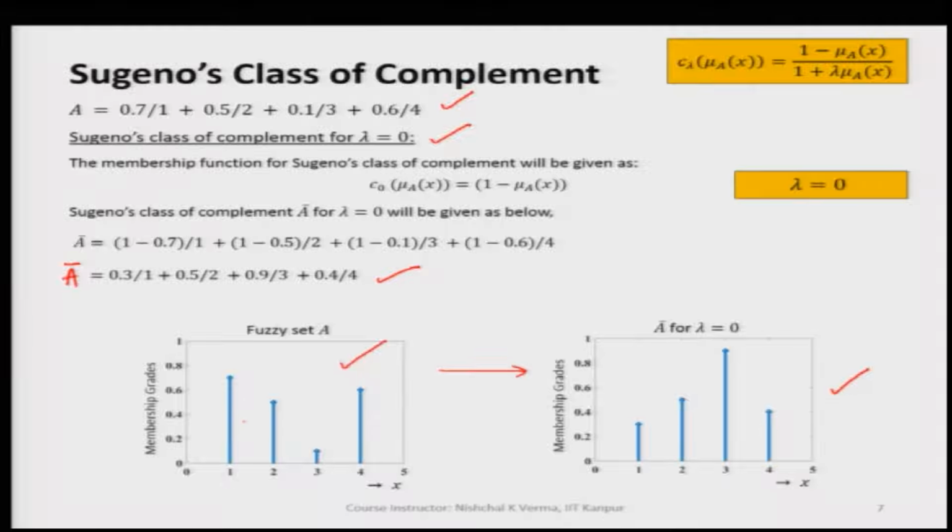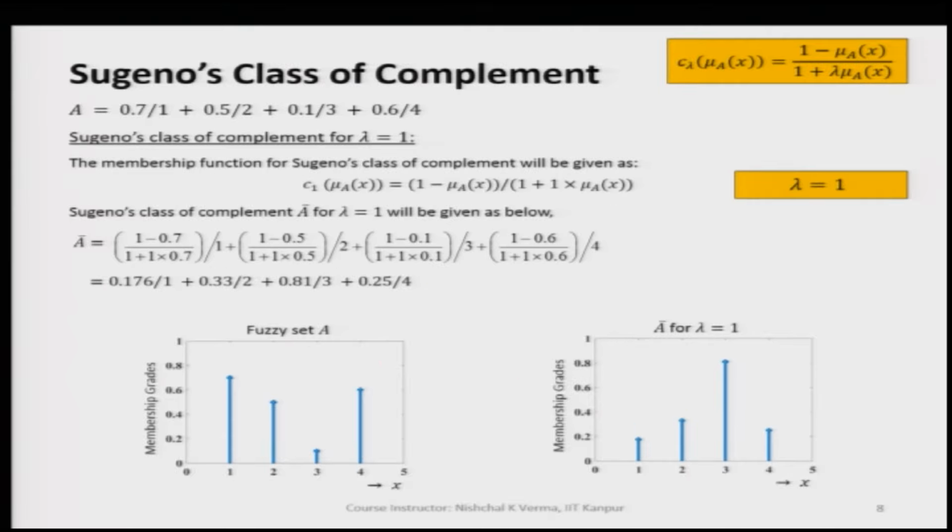We can clearly see that each and every membership value of the complement fuzzy set we get from A by subtracting the respective membership values from 1.